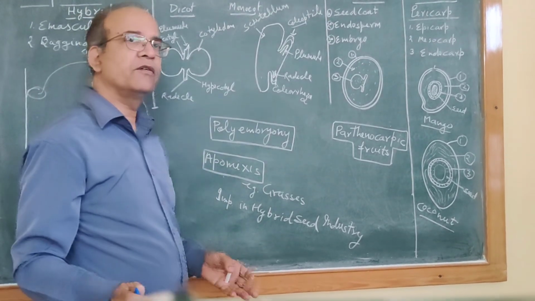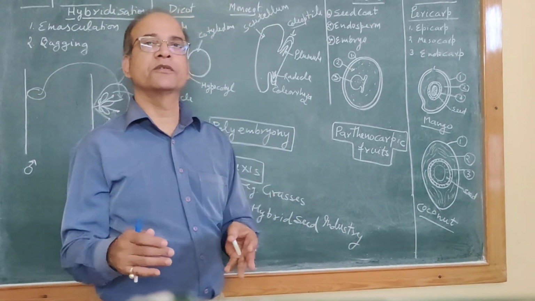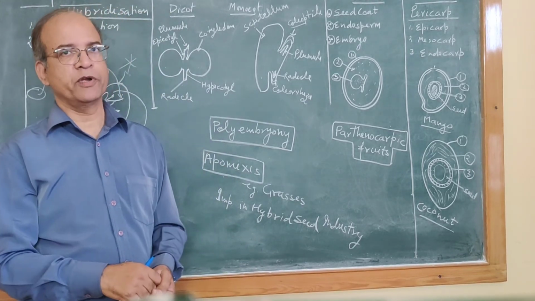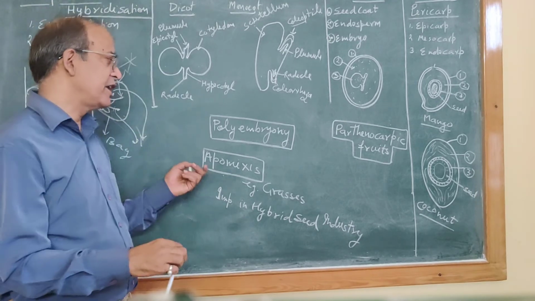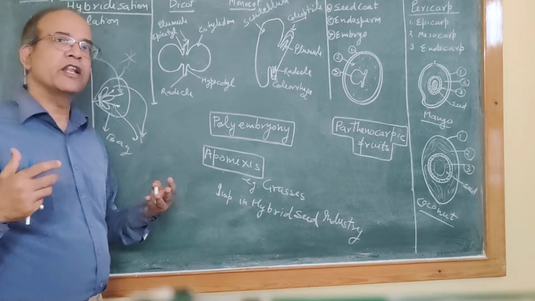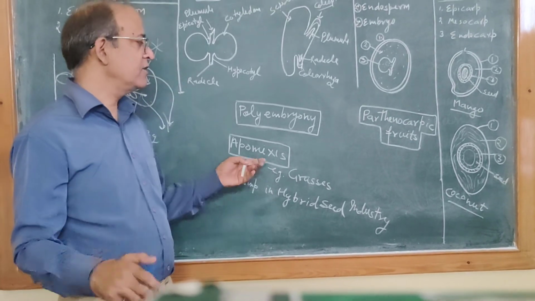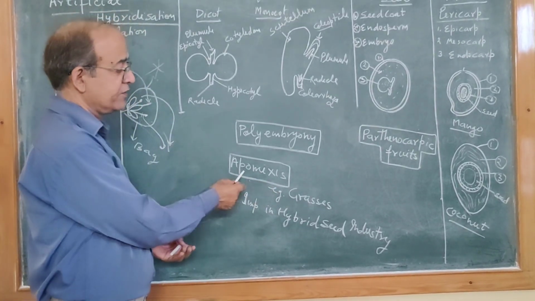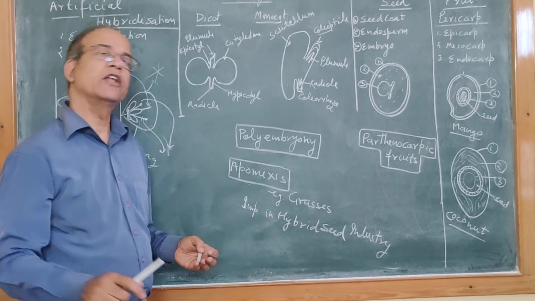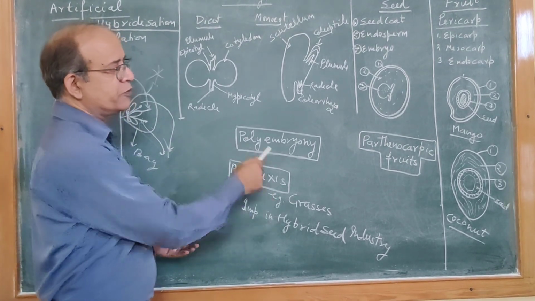One more term is apomixis. Apomixis is a method of asexual reproduction, but it looks like sexual reproduction. So it mimics sexual reproduction, though it is asexual. So this particular process, which is asexual, but looks like sexual reproduction. So this process is apomixis, and this apomixis is used in making of hybrid seeds, to make multiple copies of hybrid seeds, and it is seen in most of the grasses.